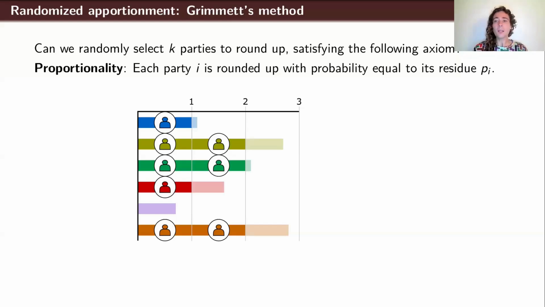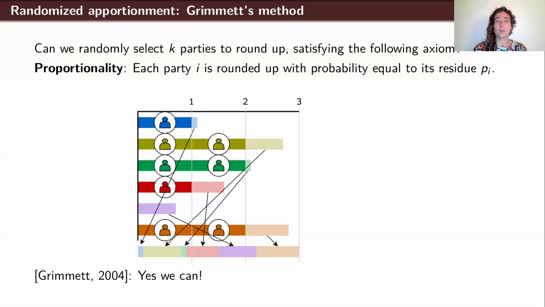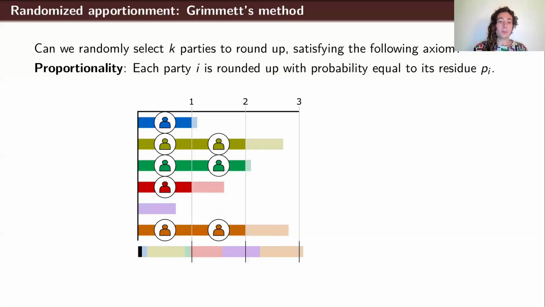However, it is true that this is possible, and in the context of apportionment, this was first shown by Geoffrey Grimmett in 2004, and he devised the following method. We take the residues and line them up on a number line between 0 and k. Remember, the residues all sum to k. And then we're going to shift the residues to the right by a uniformly random number drawn between 0 and 1. Okay, so let's suppose this is the shift we get, this small black rectangle in the corner. And then we look at which of these blocks intersects an integer tick mark on this number line from 0 to k. And each of those parties, we're going to give an extra seat.